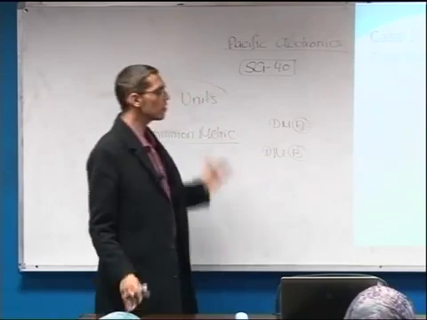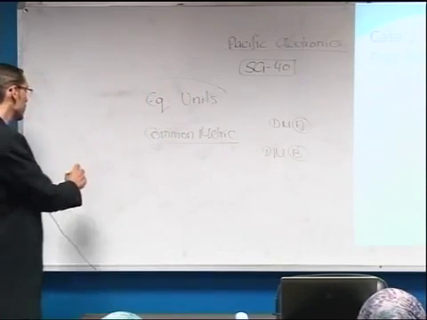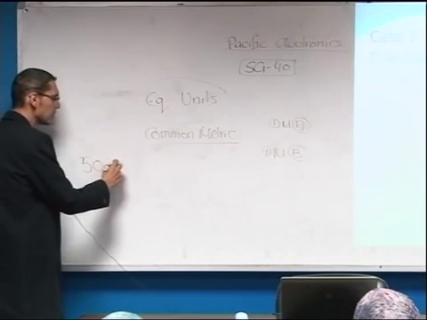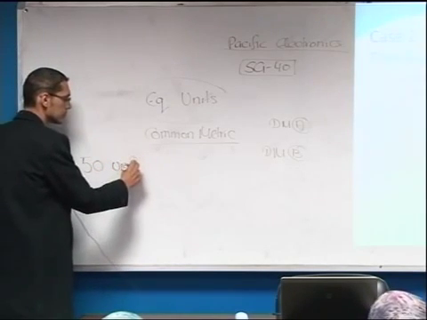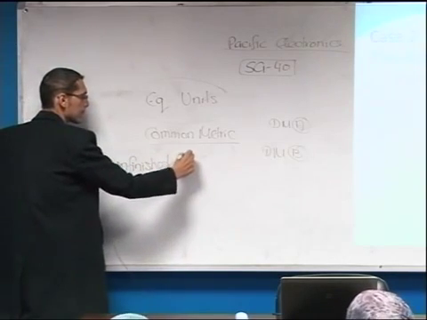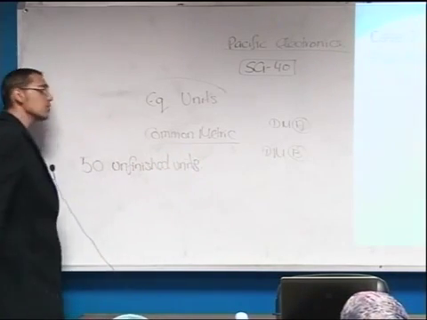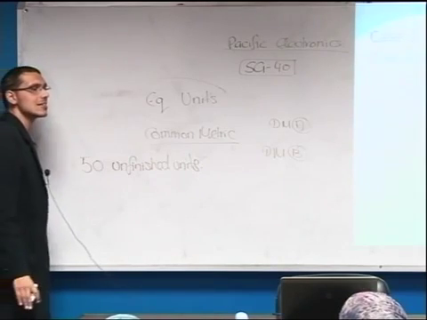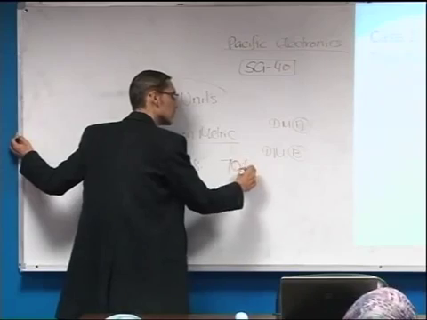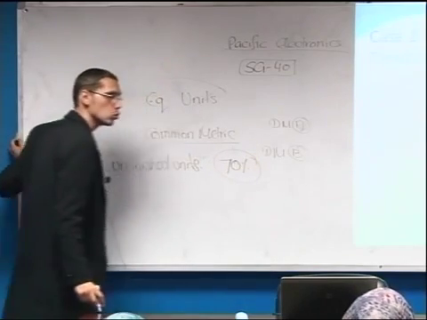For instance, if we had 50 unfinished units, these 50 unfinished units have taken 70% of conversion costs.